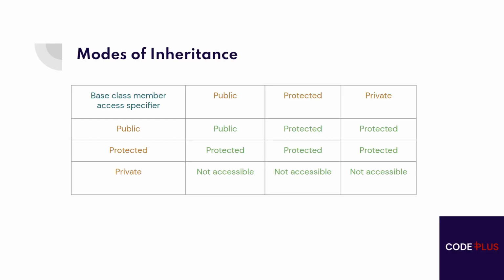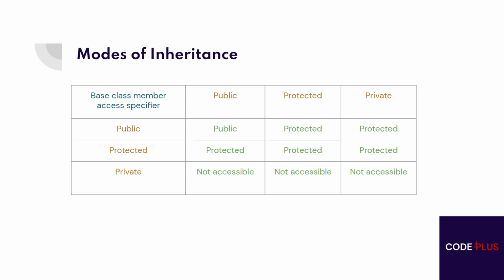Now let's talk about modes of inheritance. If we derive a subclass from a public base class, then the public member of the base class will become public in the derived class and protected members of the base class will become protected in derived class.